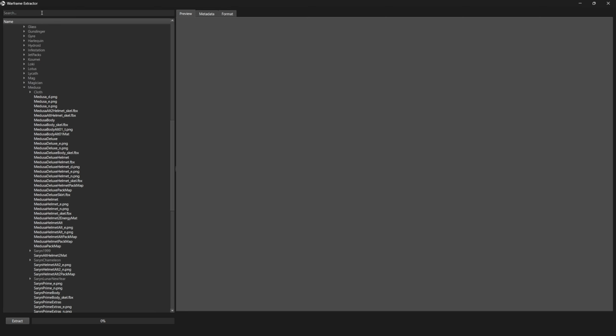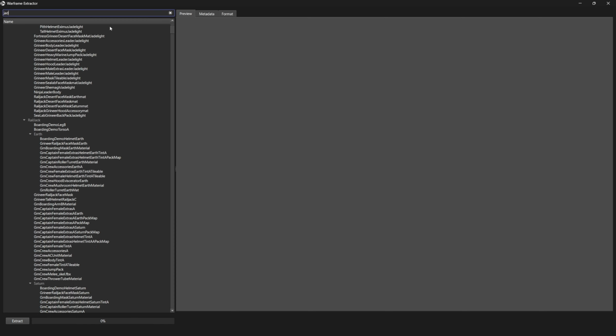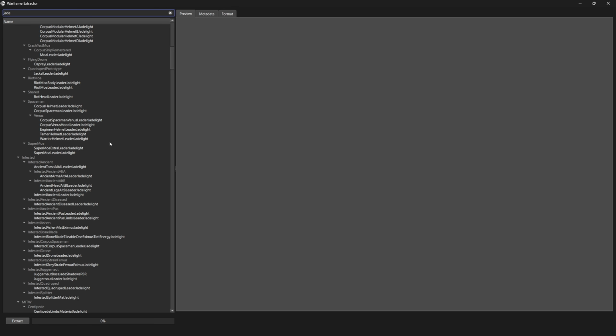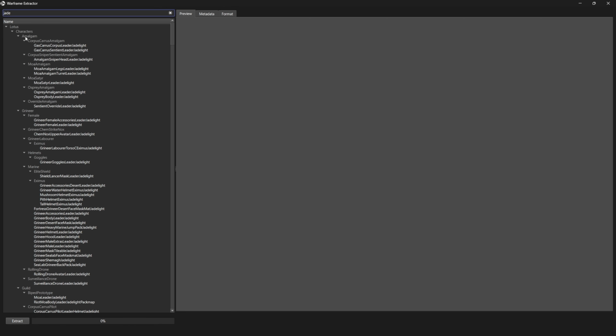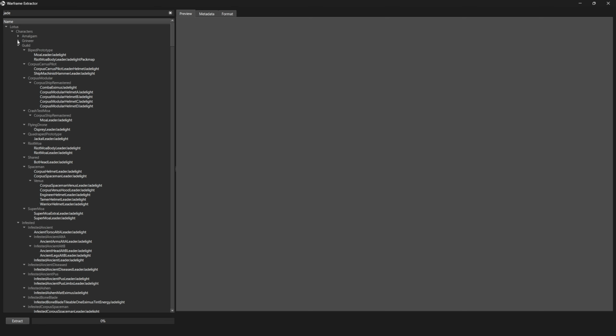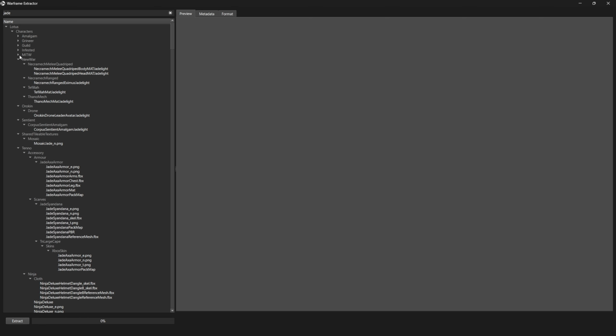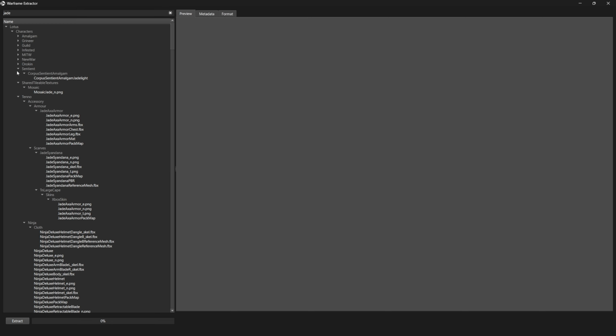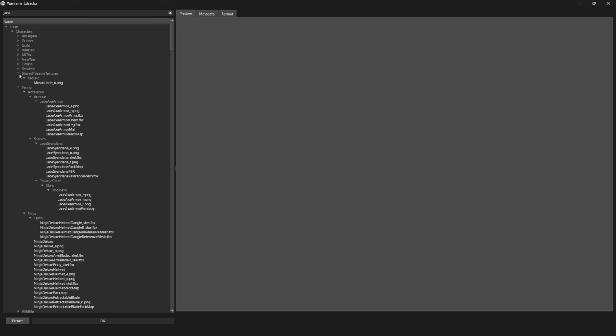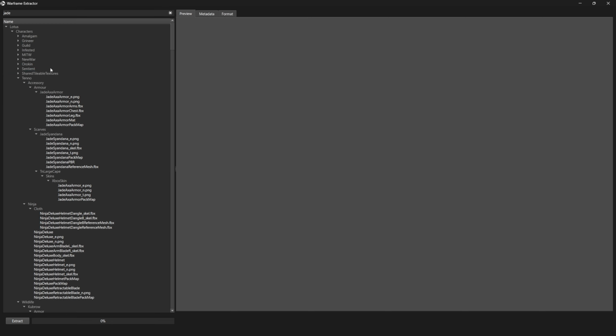Just recently, the extractor got a search feature, so if you're trying to find someone with a weird name like Jade, you can just search Jade up here, and then we can collapse everything that does not relate to the Tenno directory. Don't need any new more, don't need Oricon, don't need Sentient. Because I chose Jade, there's a lot of junk.